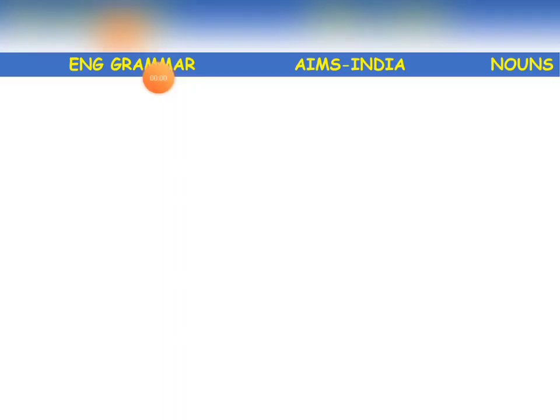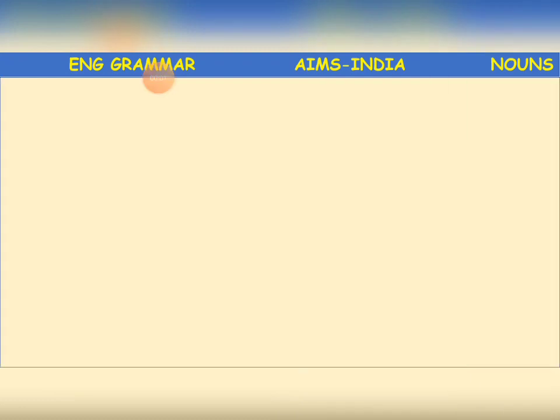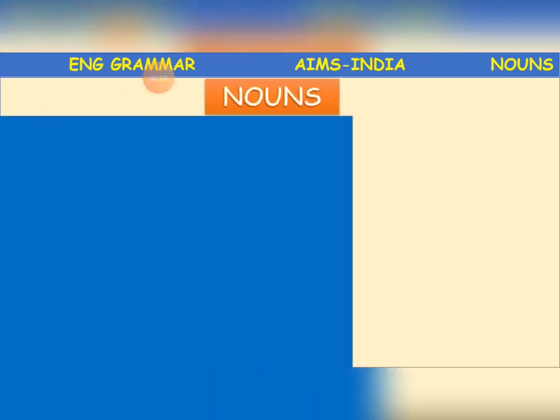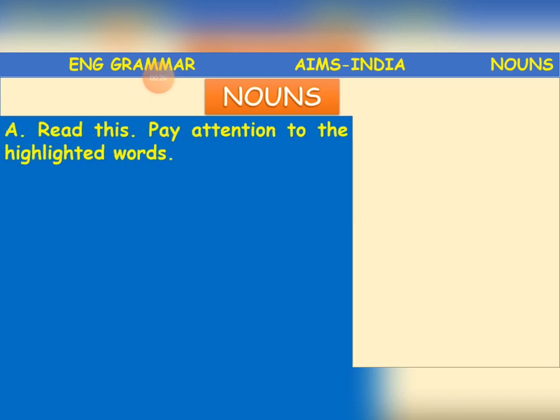Clear, children? Yes, children, clear? As we said, a common noun is a general name given to a person, thing, place or an animal, whereas a proper noun is a special name given to a person, thing, an animal or a place. Okay, clear? Now let us see some more information about nouns.